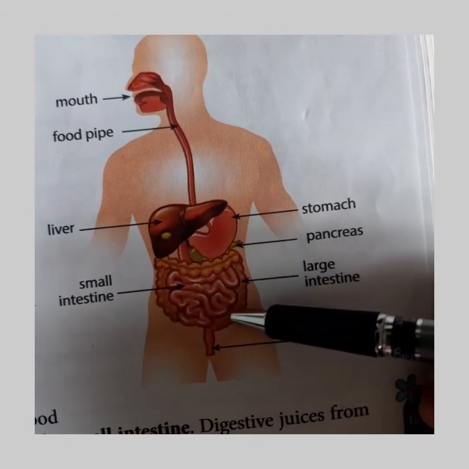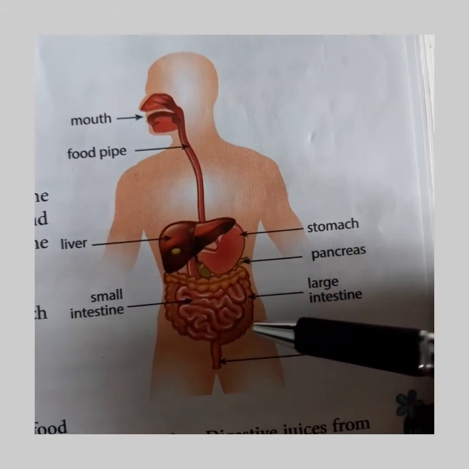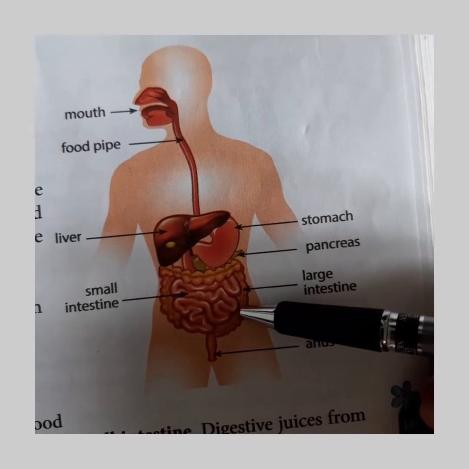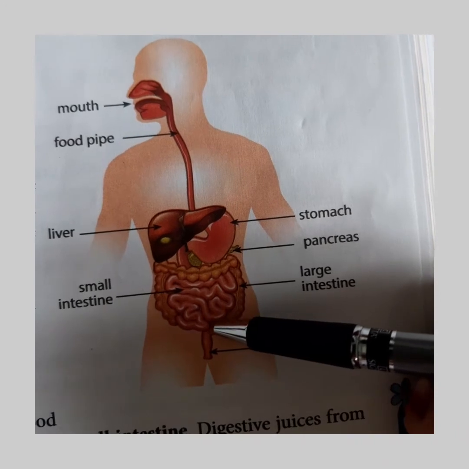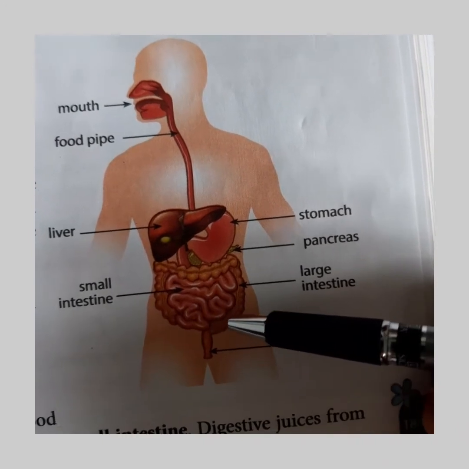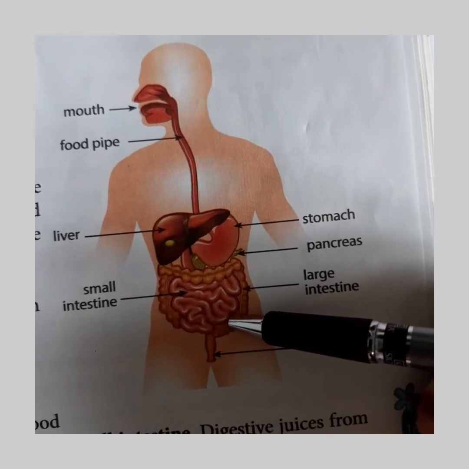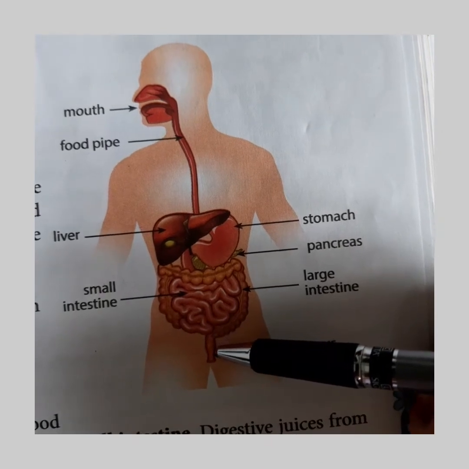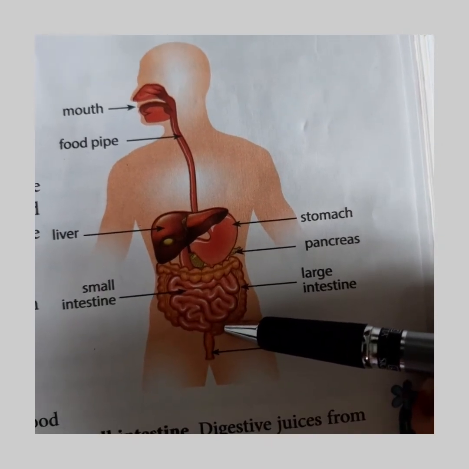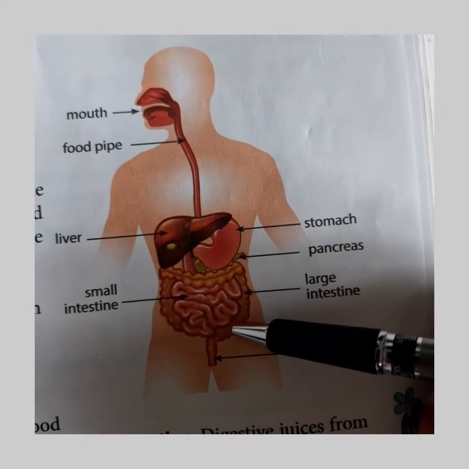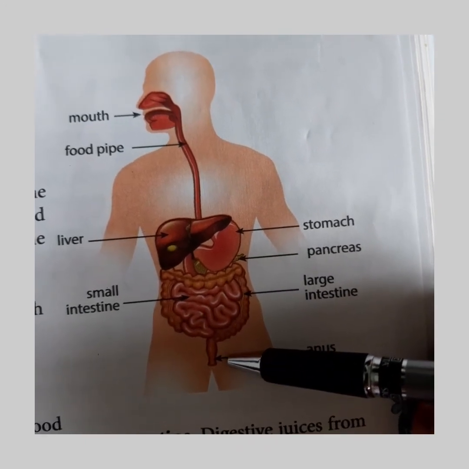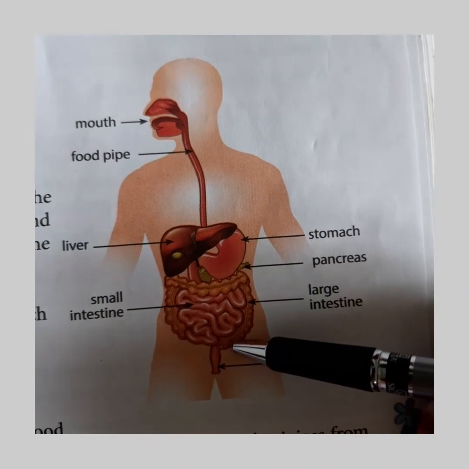intestine, and from the large intestine most of the water is absorbed, and the remaining undigested food is called feces. The remaining undigested food or waste is removed through the anus in the form of feces.